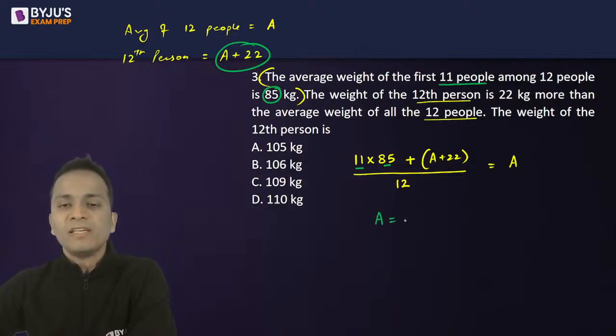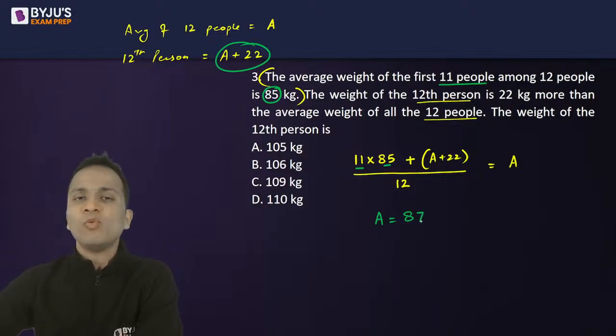Now, upon simplifying, the value of capital A will come out to be 1185 plus 2, over 13, that is 85 plus 2, which is 87. So capital A, the value will be 87.